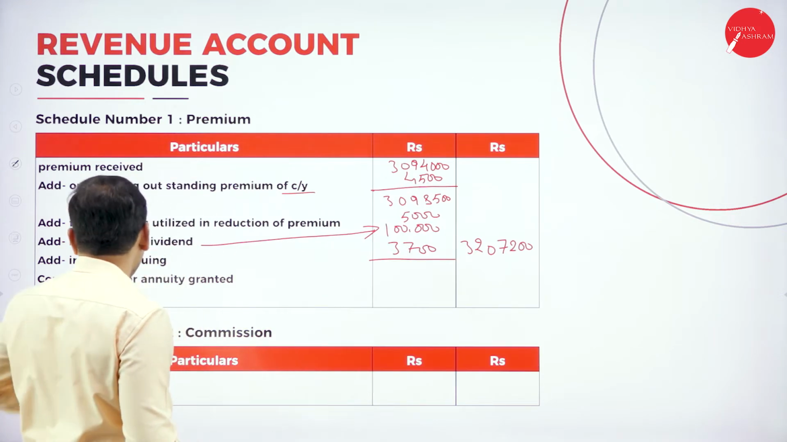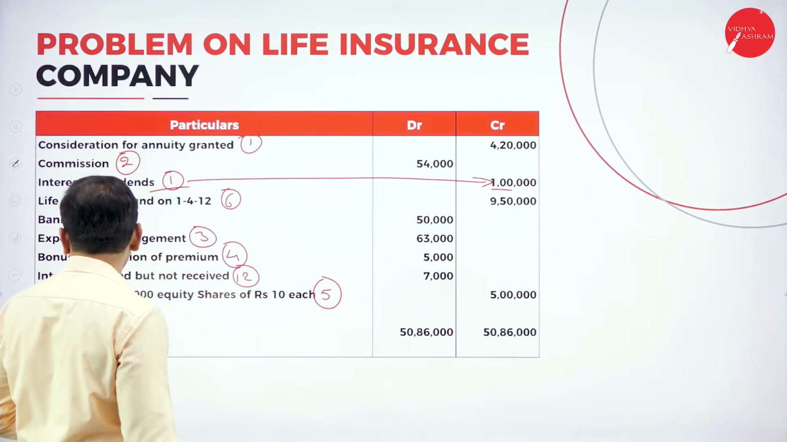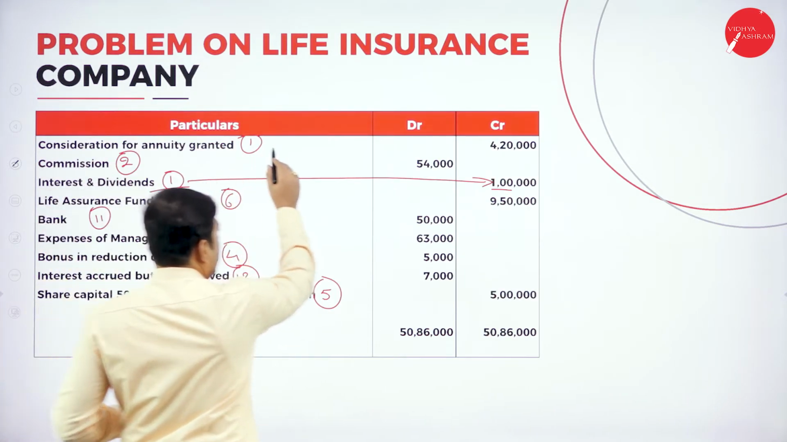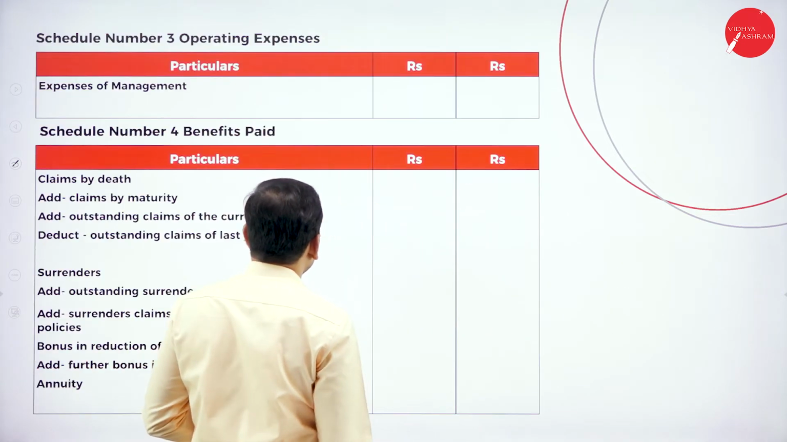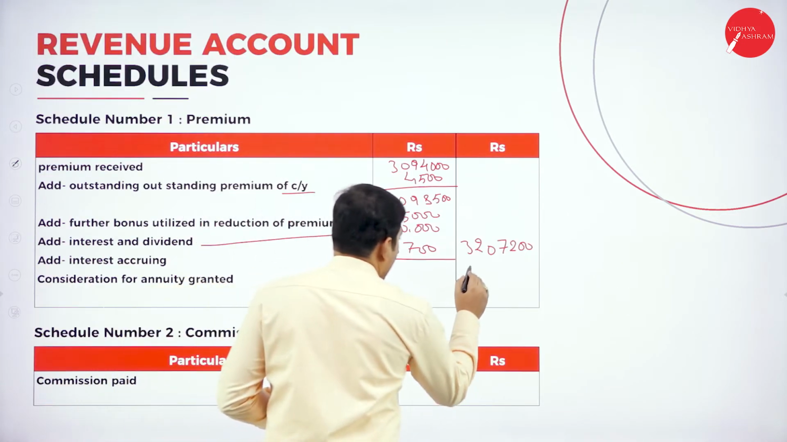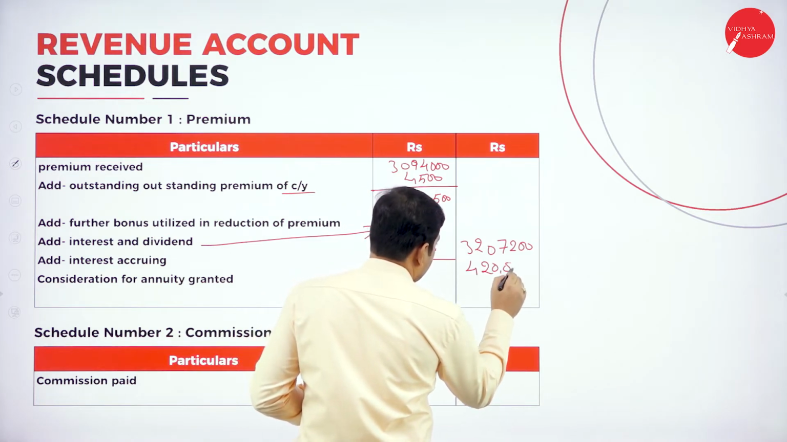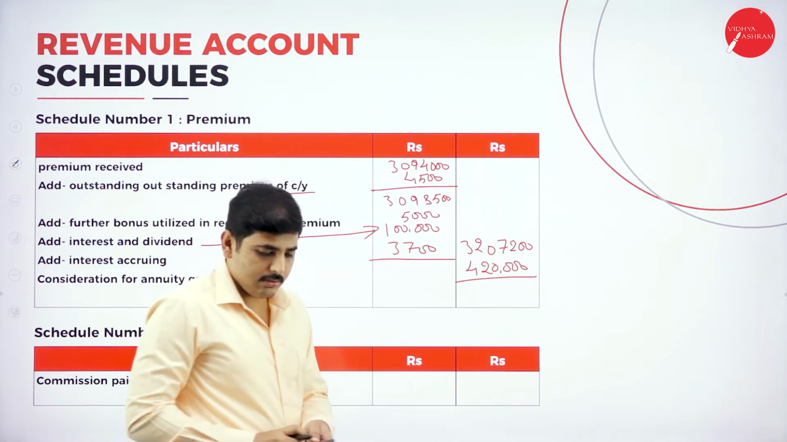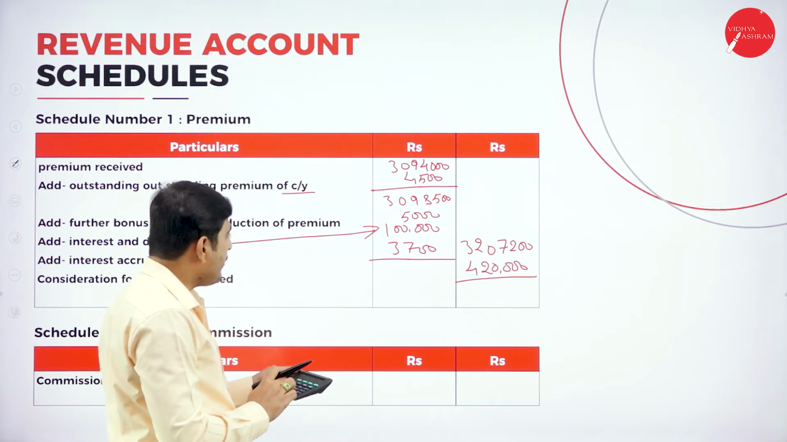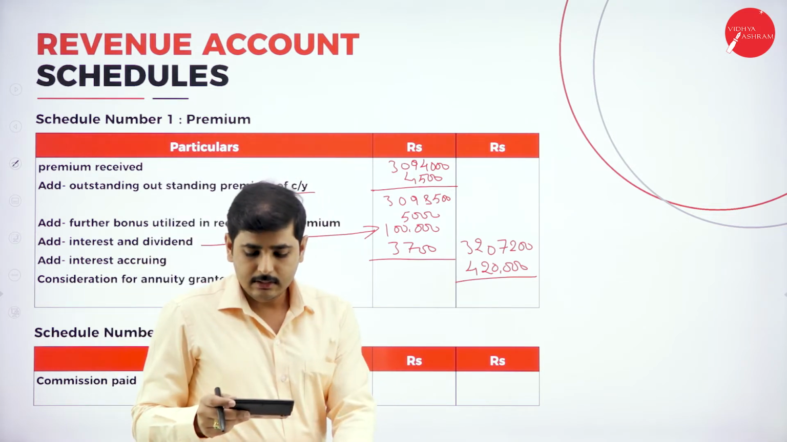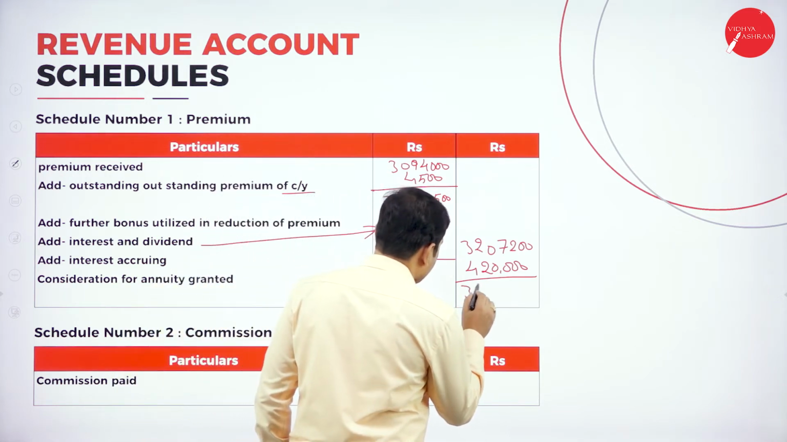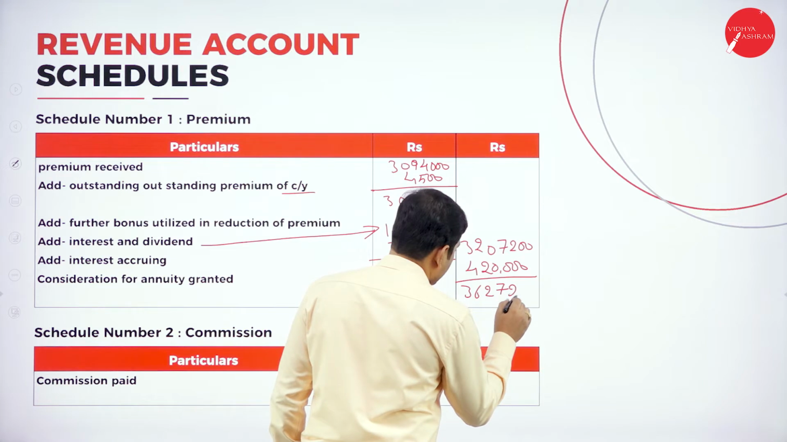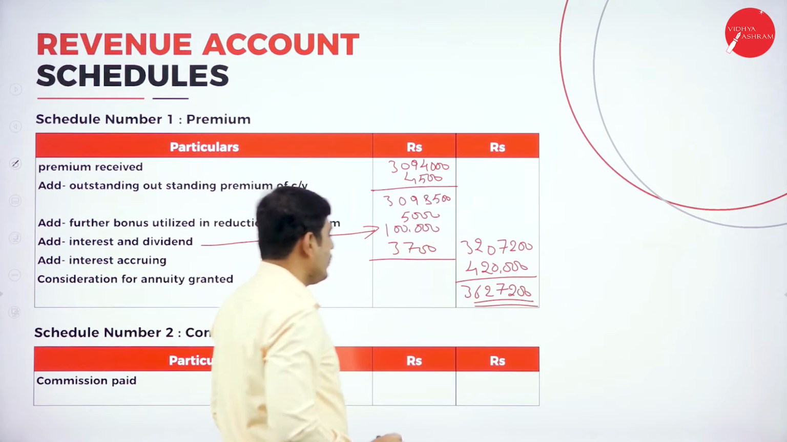Again, consider for annuities granted, schedule number 1. So, consider for annuities granted here, it is 4,20,000. So, add all the amount. So, we'll get the total premium. The total amount is 36,27,200. This is the total premium.